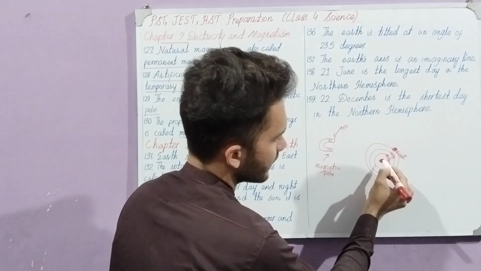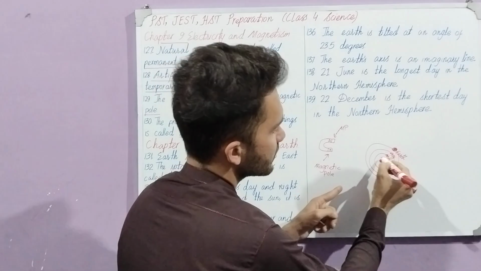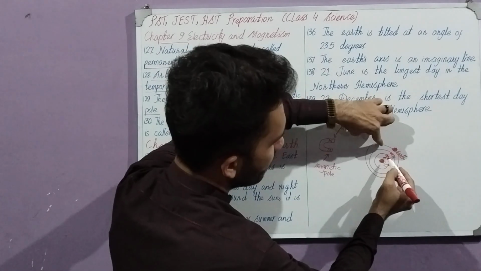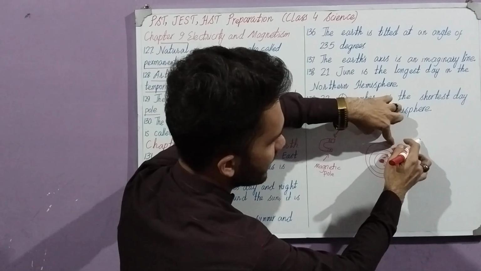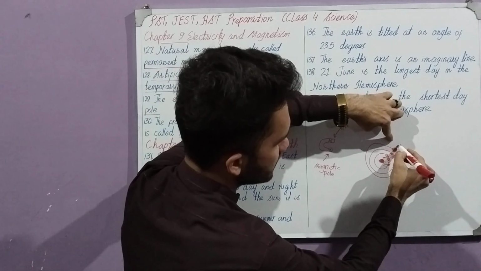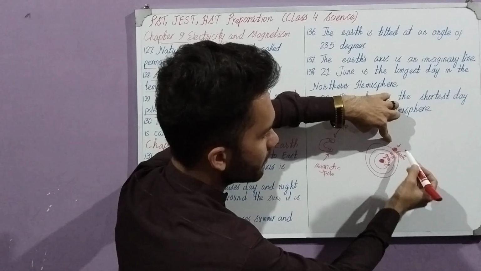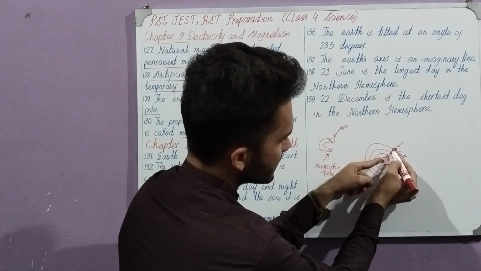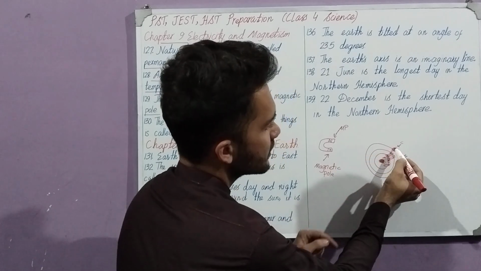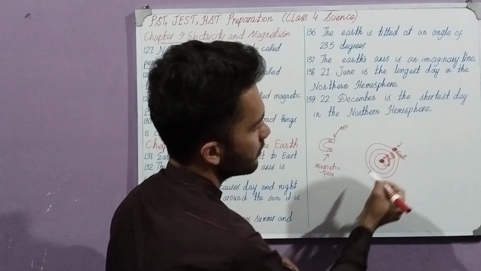Now this is the sun, and sun is emitting light. The light is going from here where the earth is receiving light, that will be the day, and here the light is not reaching from this position, so it will be night over here. In this way, when this part will move towards this side, it will be night over here and here it will be day.